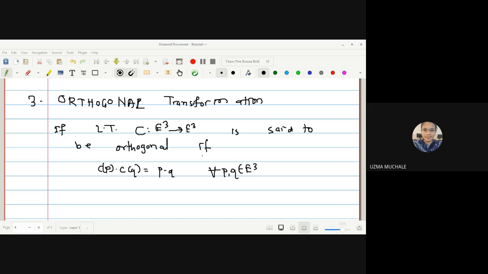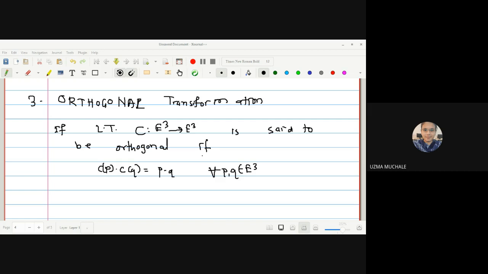Did you understand? To prove any mapping to be an orthogonal transformation, first you have to prove it is a linear transformation. We wrote initially: if a linear transformation C from E3 to E3 is said to be an orthogonal transformation, if it satisfies the condition Cp dot Cq is equal to P dot Q. That means if you want to prove any mapping to be an orthogonal transformation, the first condition is it should be a linear transformation.